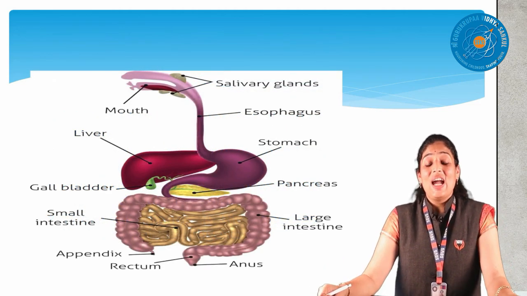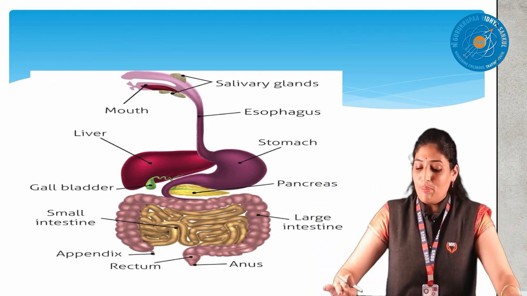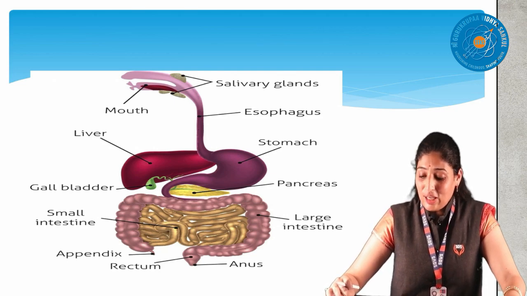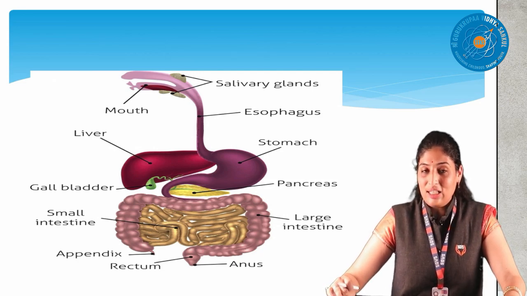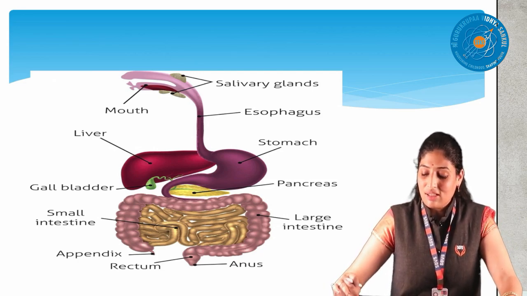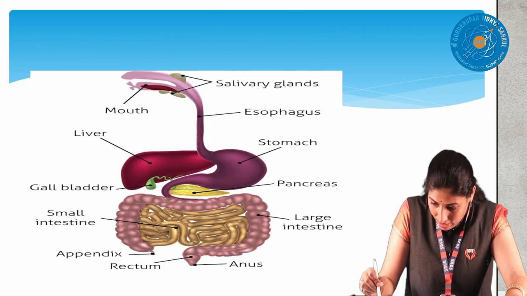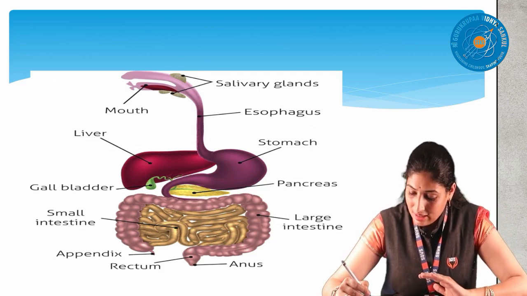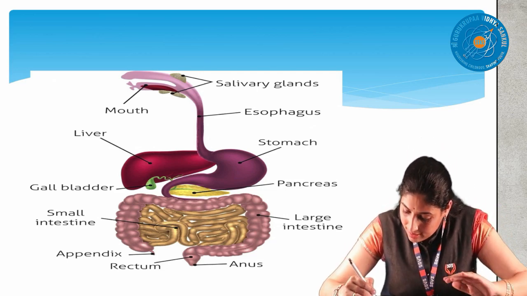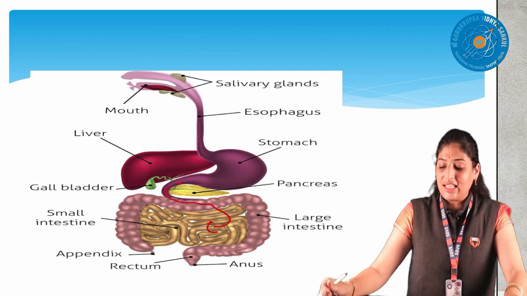See, finally, all the organs I discussed, I have now arranged. One by one: the mouth is there, the buccal cavity. Can you see that I mentioned the salivary glands, 3 pairs? Then the esophagus. Can you see the esophagus there? Then we have the stomach, J shape. Exactly beside the stomach, what do we have? The liver. Below your stomach we have the leaf-shaped pancreas, correct? Salivary glands, the mouth, then the esophagus, then the stomach. There is a direct pipeline connection from the stomach to the small intestine. Can you see that? Yes.